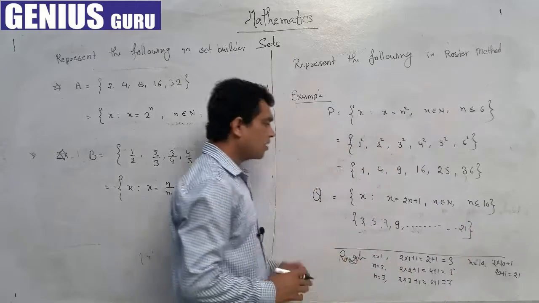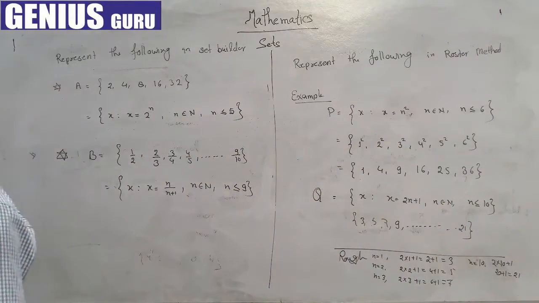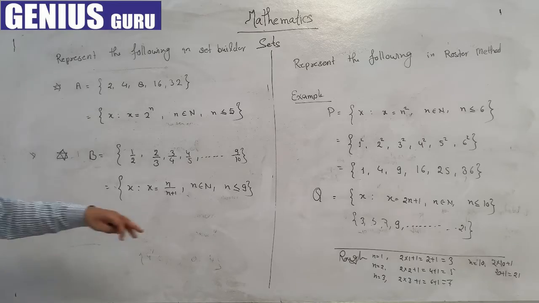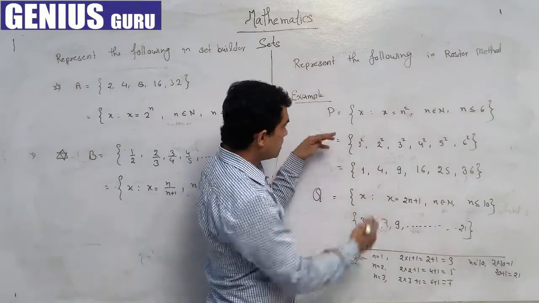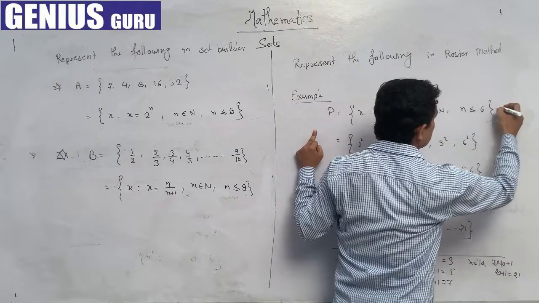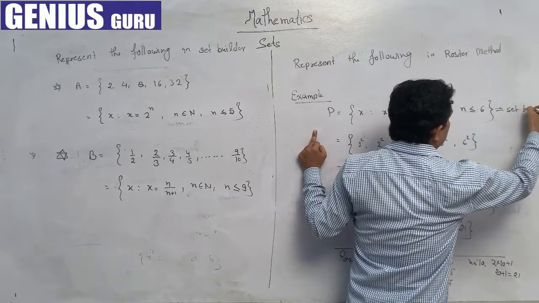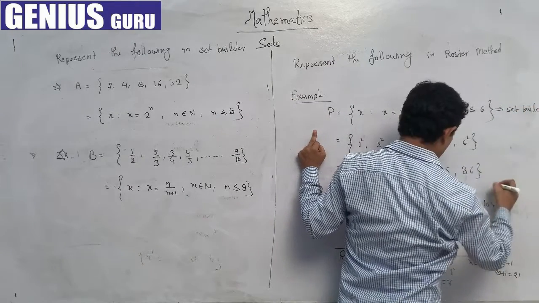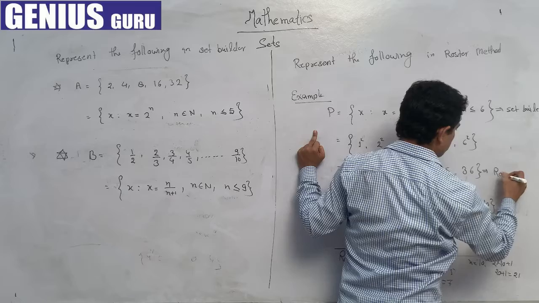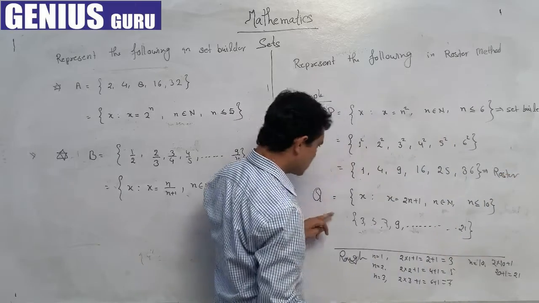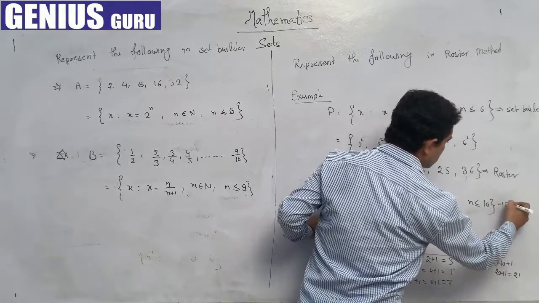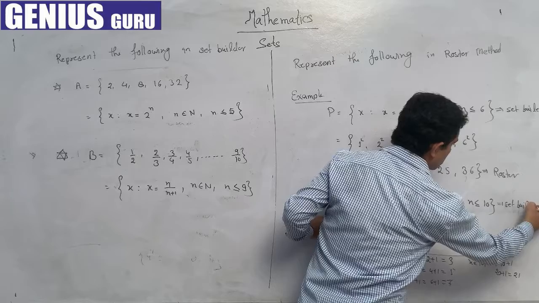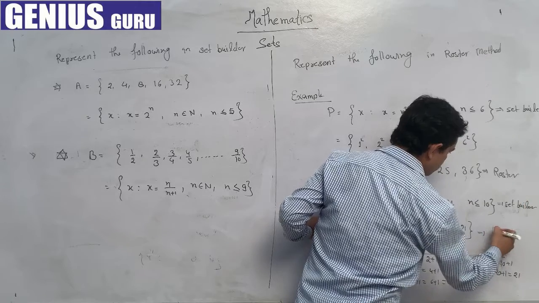So in this way we can write a given set, if the given set is in roster method, in set builder method. This is the set builder, and this is the roster. The same way here, this is set builder, and this is the roster.